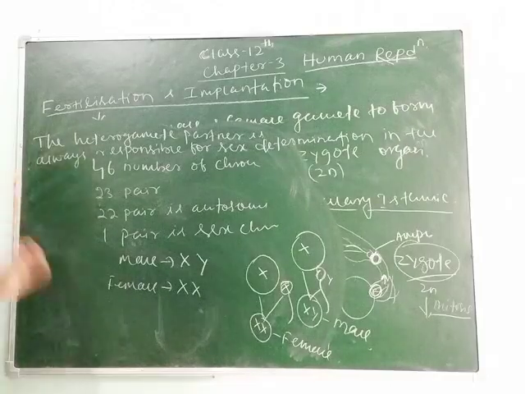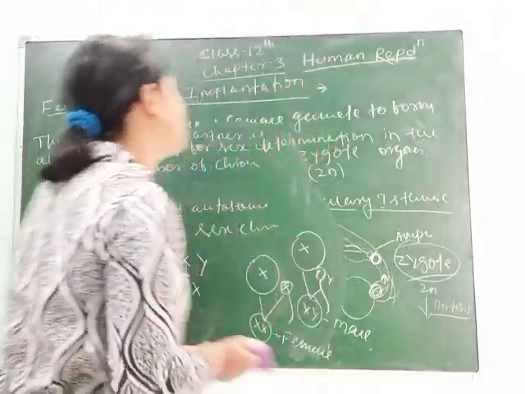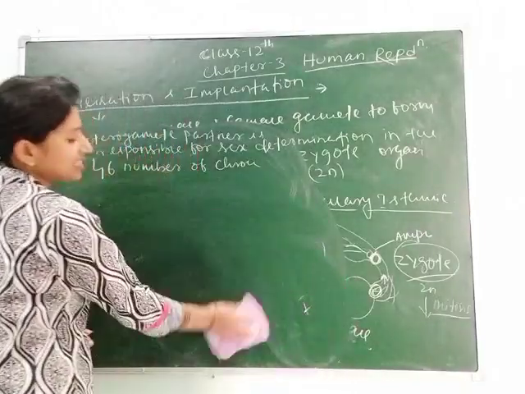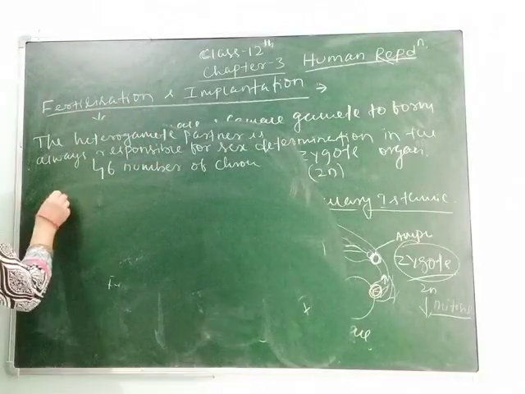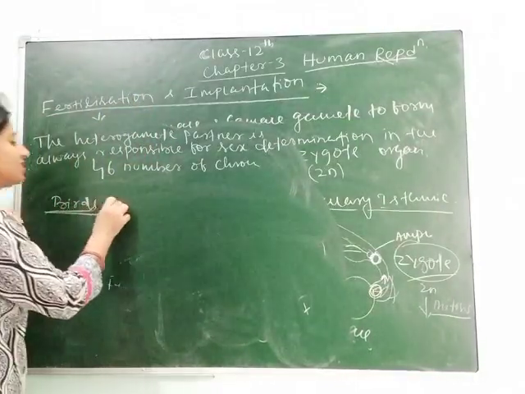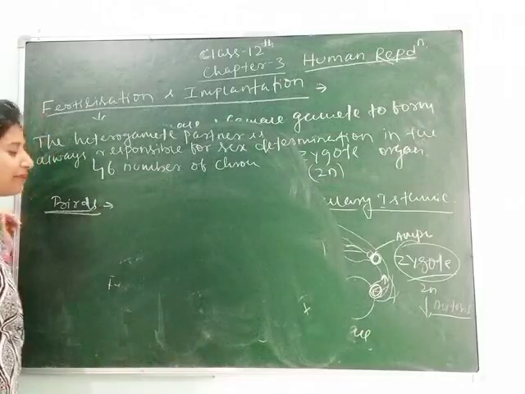If you see some other examples, in different organisms, the sex determination mechanism is of different types. Let's take another example, in case of birds. We will study about this in chapter 5, but you still need some more information.